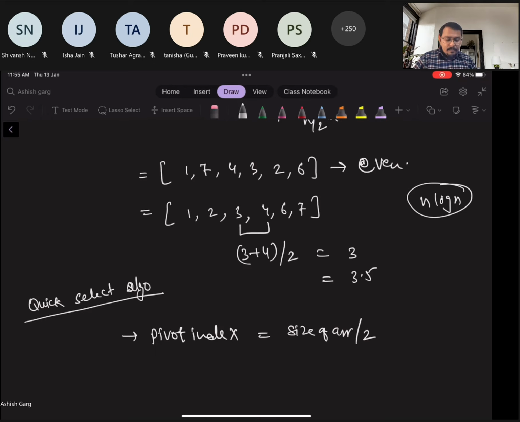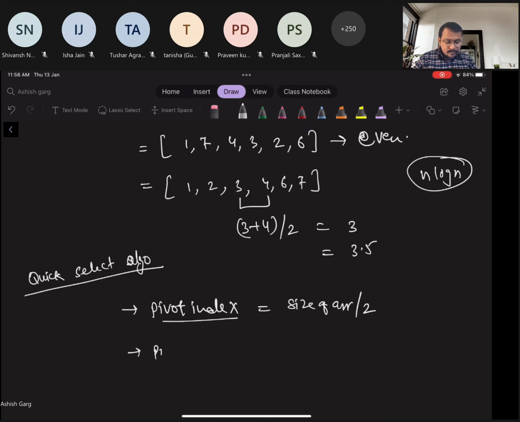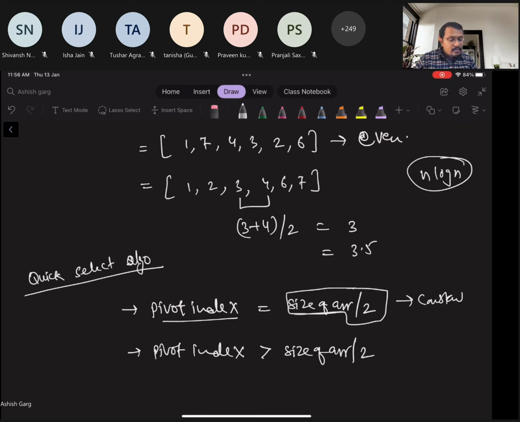If my pivot index is greater than size of array by 2, and this size of array by 2 is constant. Why is it constant? Because we are not finding the size of the sub arrays in the division part, but the size of the original array, which is not going to change anytime.